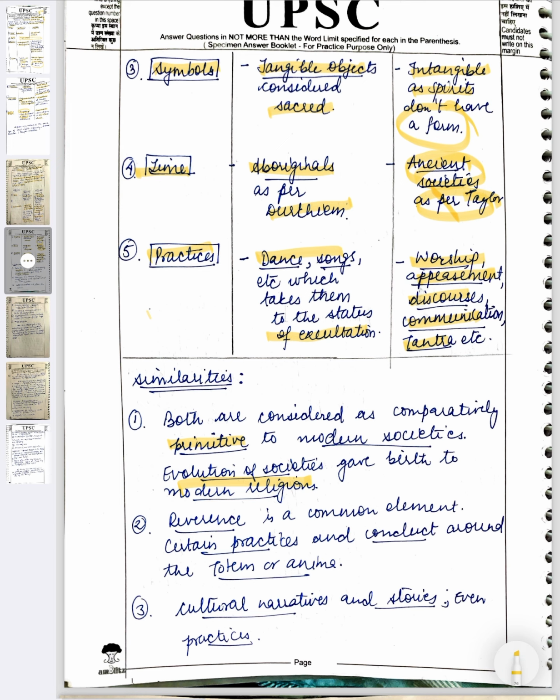Similarities: they both are considered primitive, and of course modern religions have evolved from the primitive religions. So there is an element of reverence. Then the third point is cultural narratives and stories and practices related to the same.